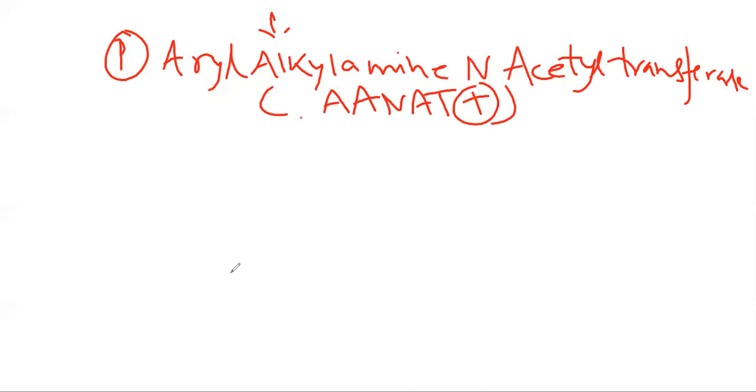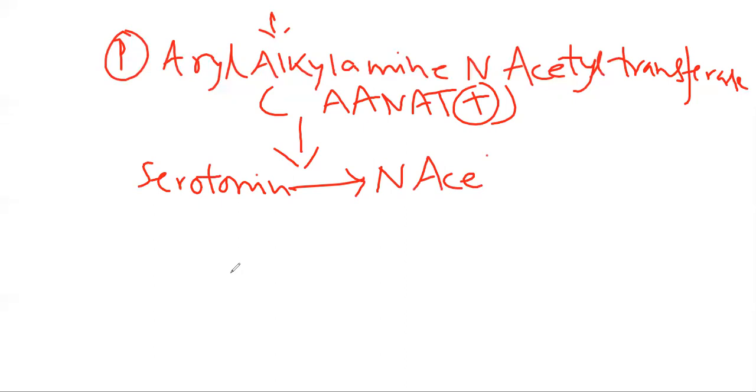Now, it will convert serotonin, which is also known as 5-hydroxytryptamine, to N-acetyl serotonin, which is known as NAS.